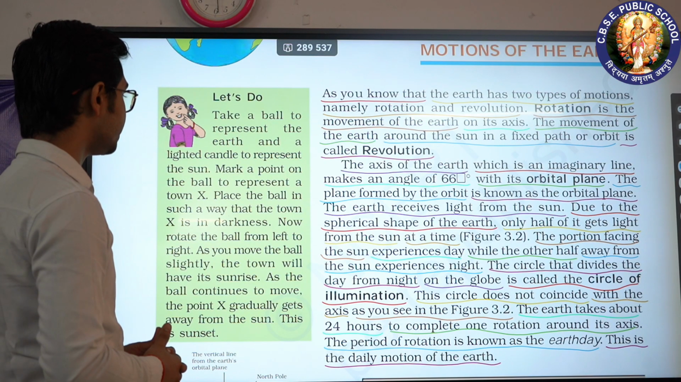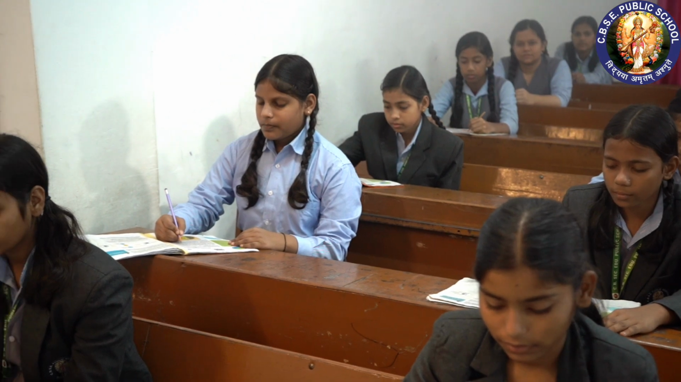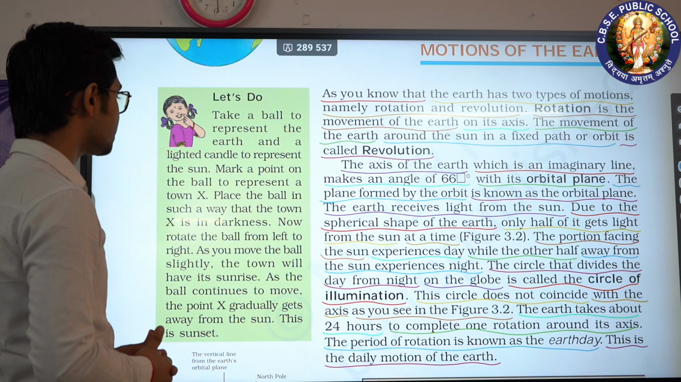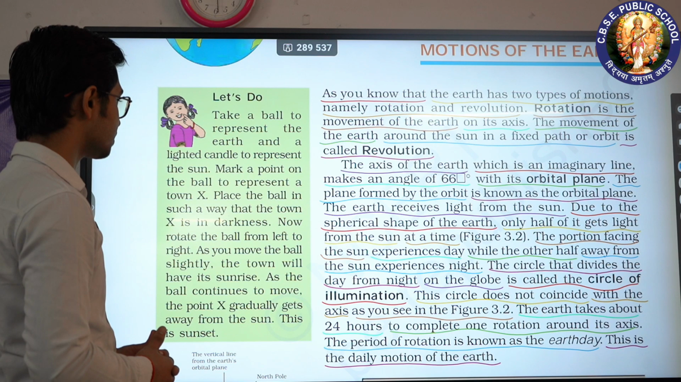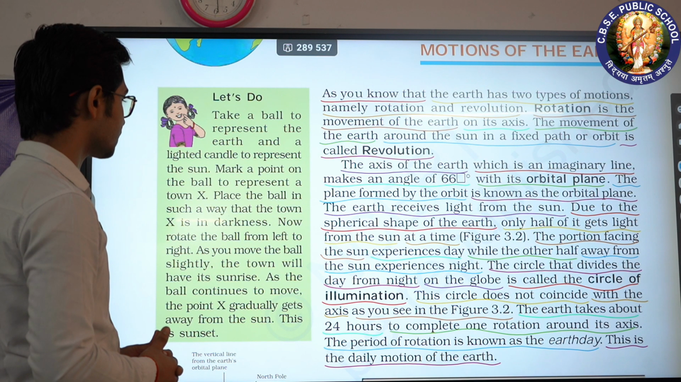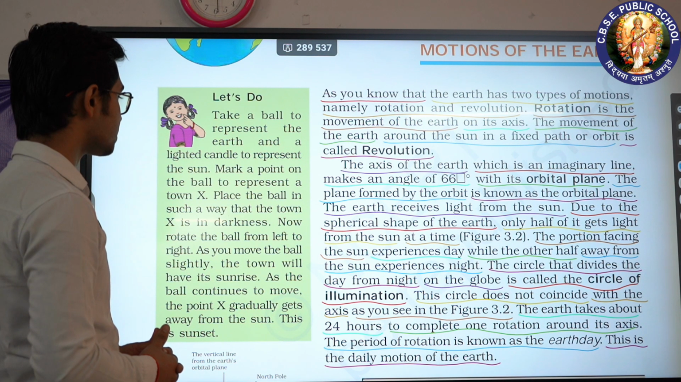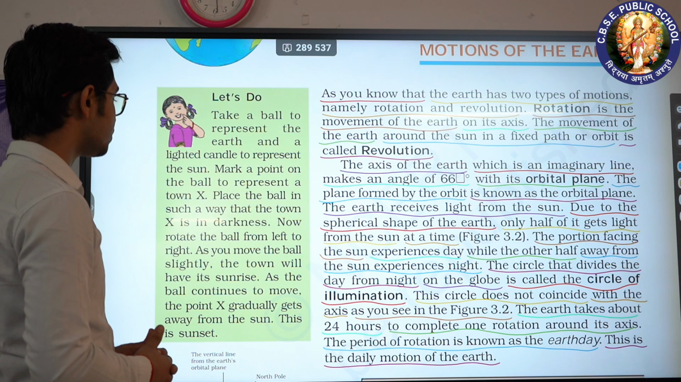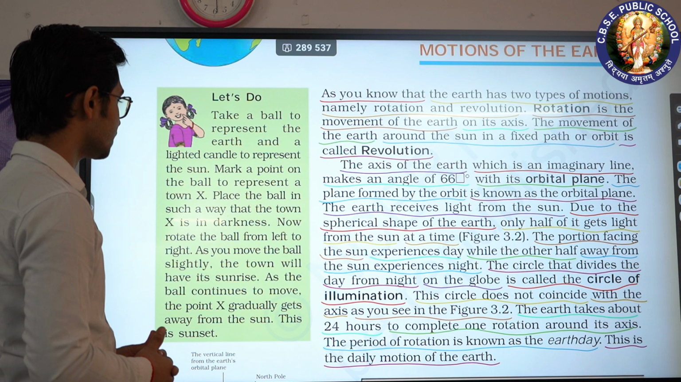The circle that divides the day and night on the globe is called the circle of illumination. This circle does not coincide with the axis, as you see in figure 3.2.